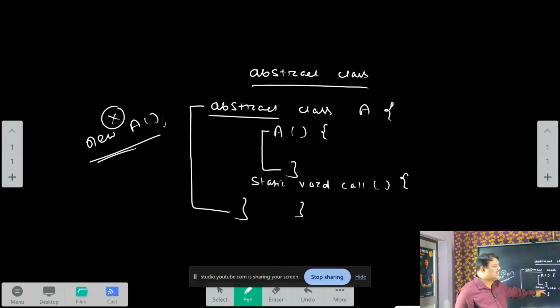It is a static method. There is no abstract method available in the abstract class, and no issues are there. It is an abstract class not containing any abstract method. That's not a problem. If I have not declared any abstract method within an abstract class, it's not an issue.